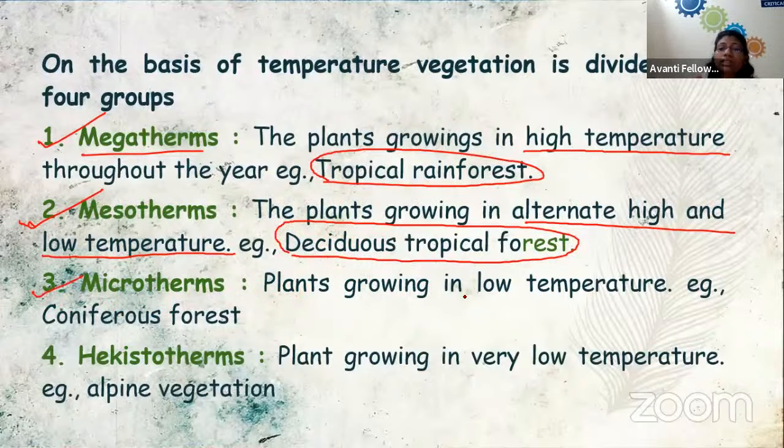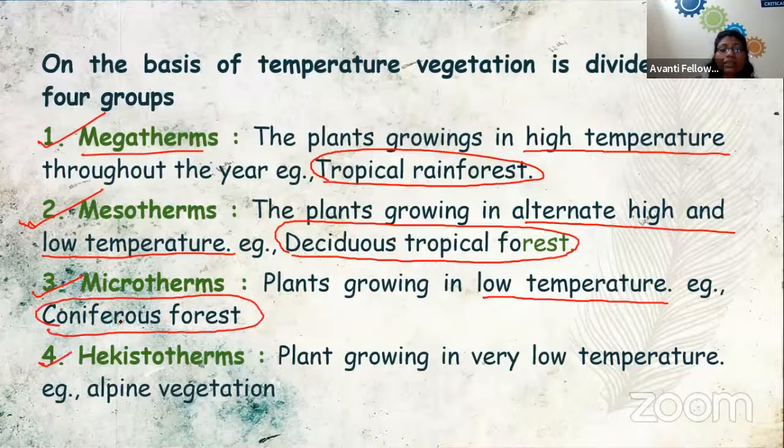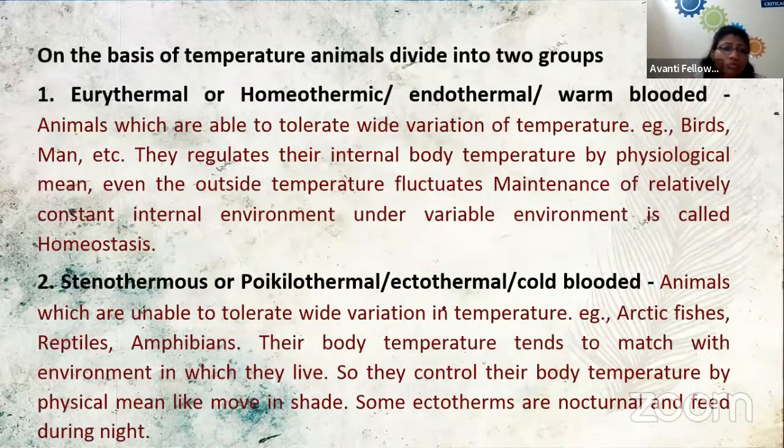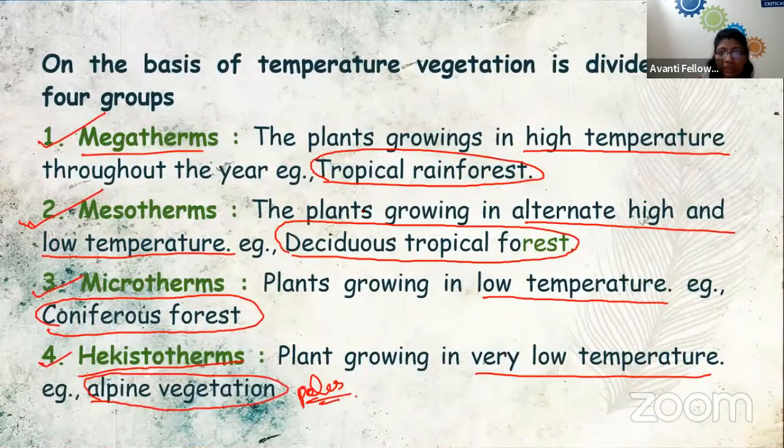Then the microtherms, they only grow in low temperature. Then we can see moderate temperature, that is coniferous forest. And the last group of plants is the hekistotherms. That means the plants which grow in very low temperature, around freezing. So we can see here the alpine vegetation which is present at the poles of the earth. Previously we talked only about the grouping of plants according to temperature.